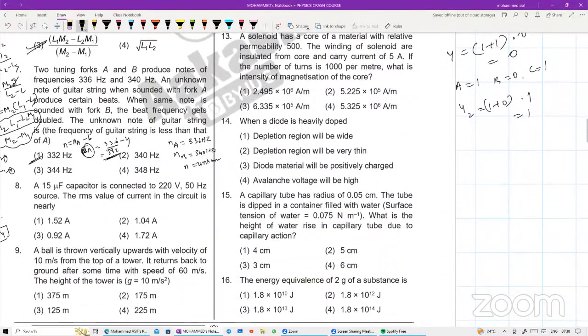Tell me question number 14. When a diode is heavily doped, depletion region will be wide, depletion region will be very thin, diode material will be positively charged, avalanche voltage will be very high. Anyone? When a diode is heavily doped, depletion layer will be very wide, depletion region will be very thin, and the diode material will be positively charged, avalanche voltage will be very high.